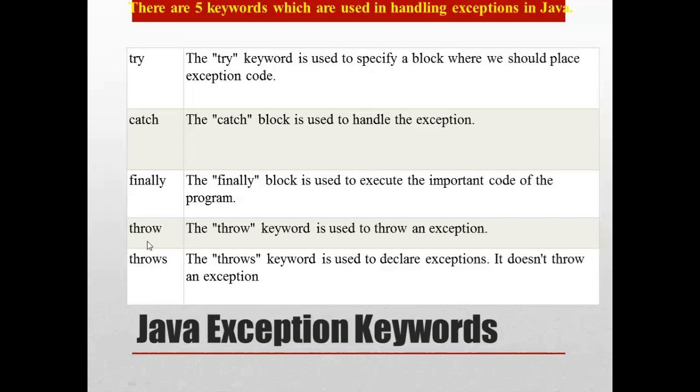That is the difference. The throw keyword will throw an exception object, but the throws keyword doesn't throw an exception object. Instead, it just declares an exception that may occur in a particular method. So these are all a brief of the exception keywords.